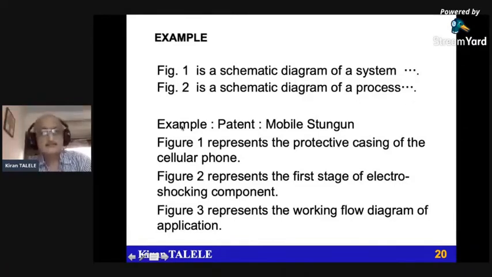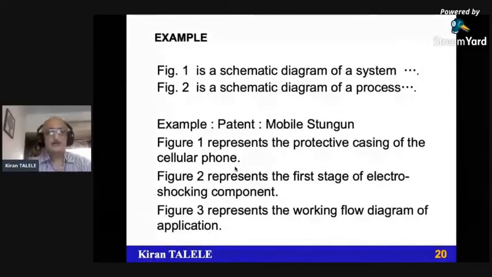I have taken one example of a patent, the mobile stun gun. In the mobile stun gun patent, it is written that figure 1 represents the protective casing of the cellular phone. Definitely, the casing has to be redesigned because we'll be using the existing mobile and some add-on feature is added.